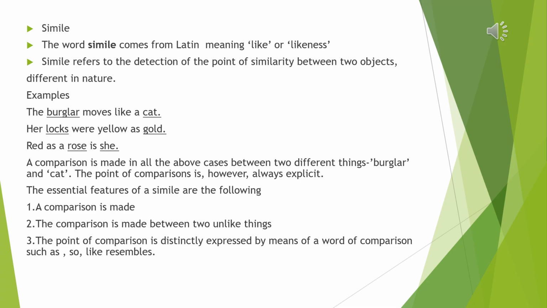The hair is golden in color, the hair is yellow in color. Okay, so to create that idea, locks and gold have been compared, and the point of similarity between them is that both are yellow in color, both are golden in color.